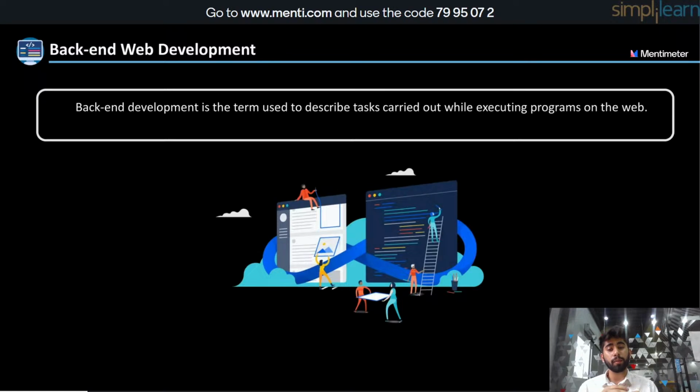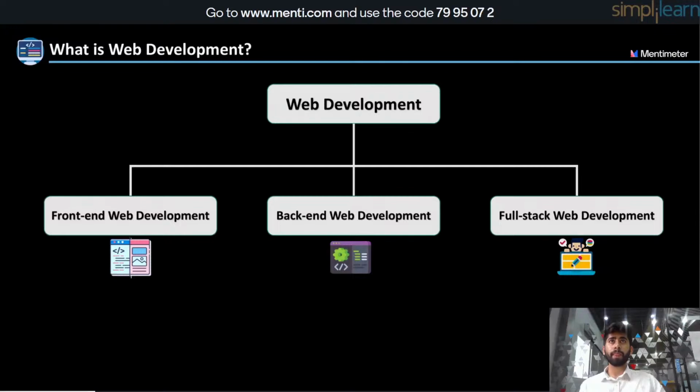To get data from a database, a backend developer writes code that does the relational mapping. Among the most popular DBMS are MySQL, SQL Server, MongoDB, and Oracle Database. You must be quite familiar with how they operate. Moving ahead, let's discuss full stack development.